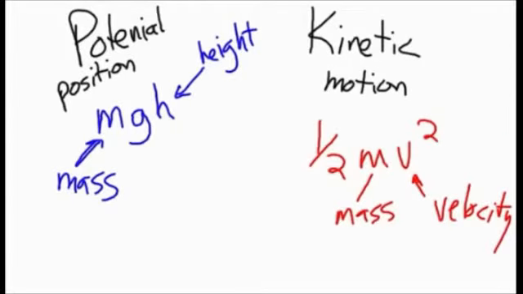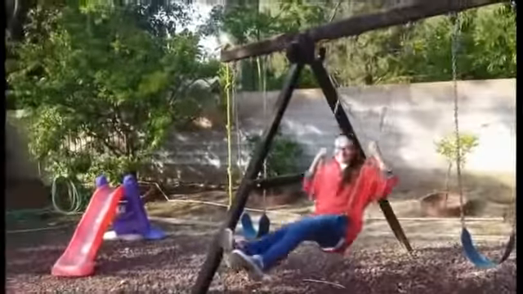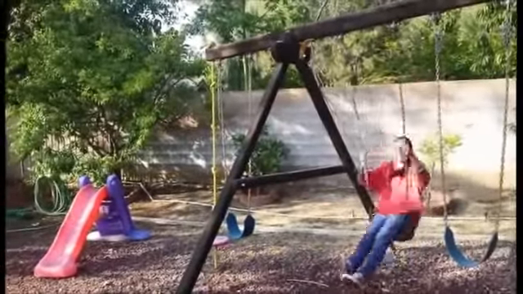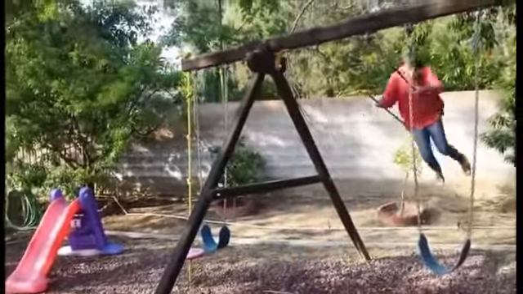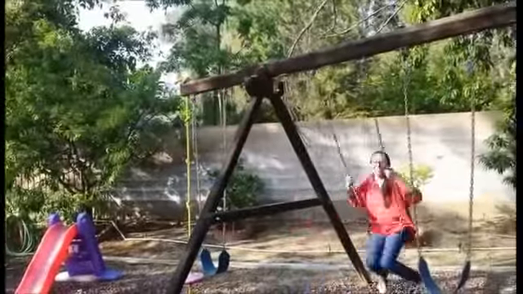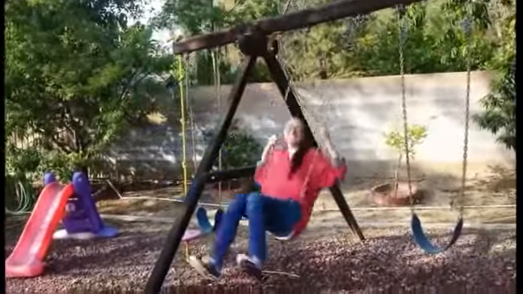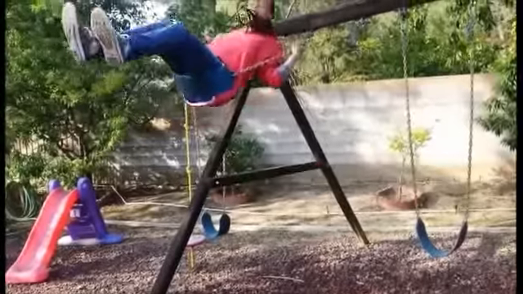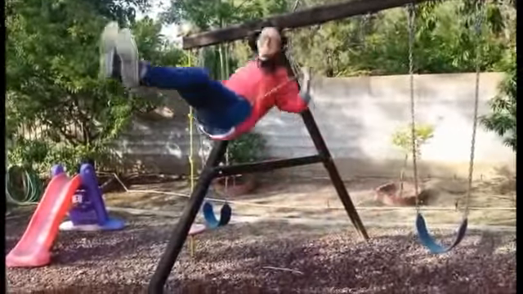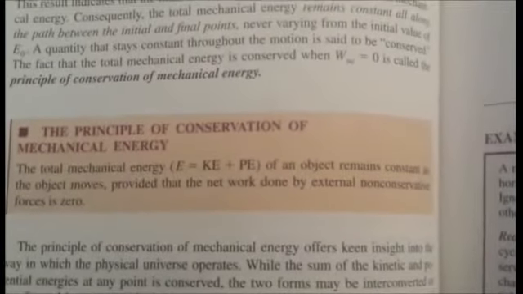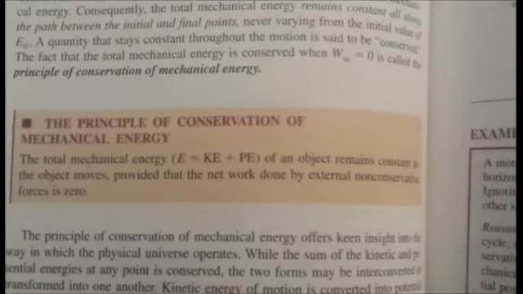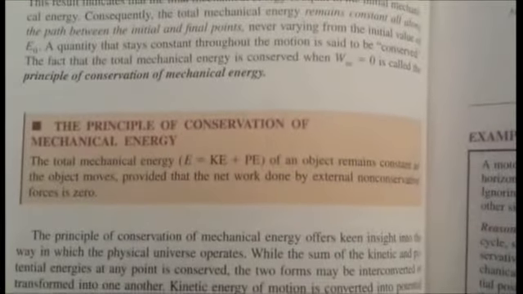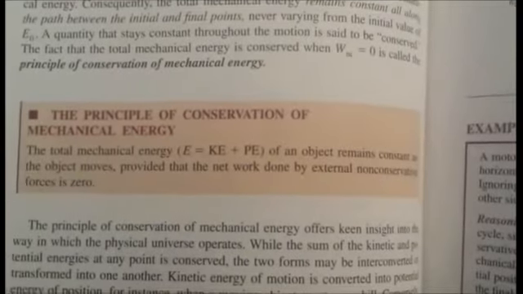A place to look at how energy is converted from potential. As Christina goes back and forward on the swings, she does not know that the laws of kinetic and potential energy are acting upon her at every moment. The principle of conservation of mechanical energy states that the total mechanical energy, E, equals kinetic energy plus potential energy, assuming that there is no external work on the object.